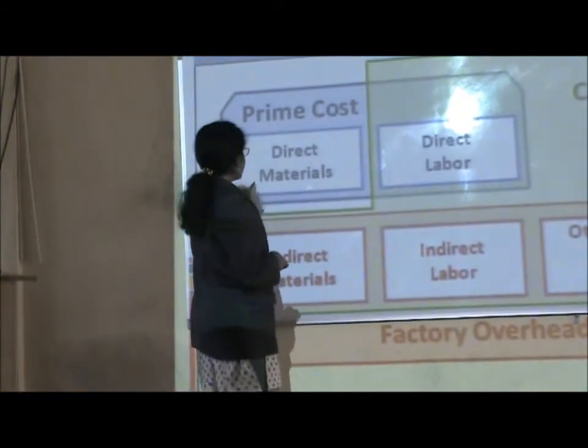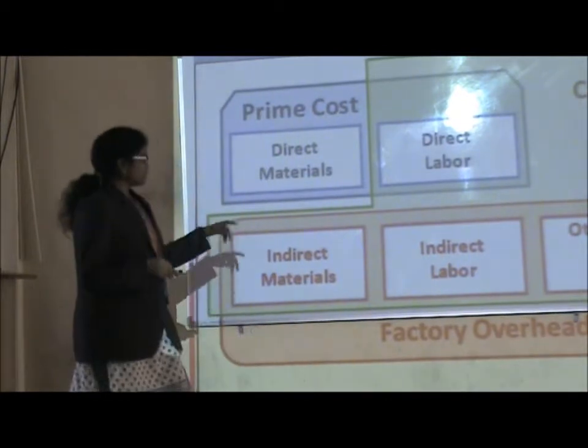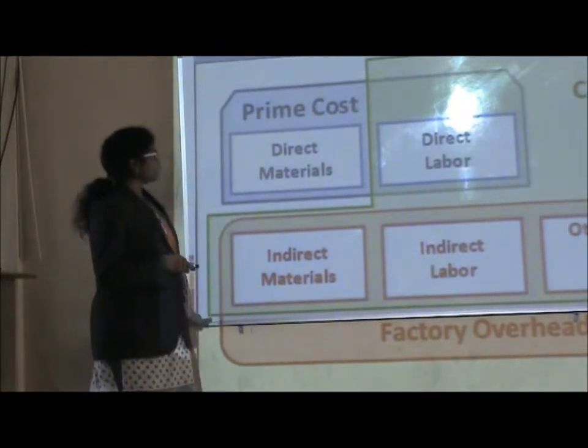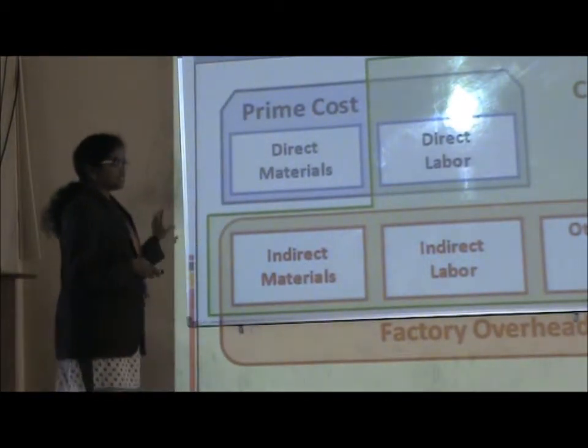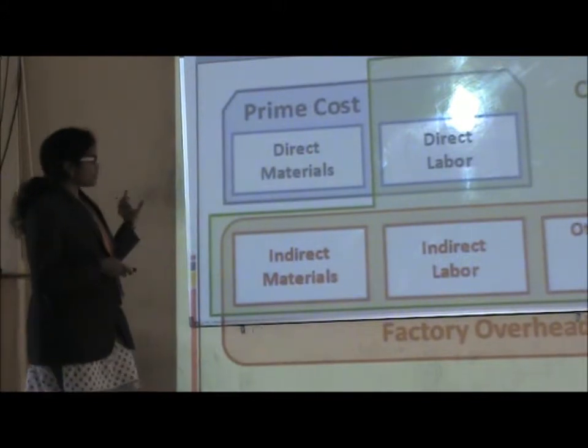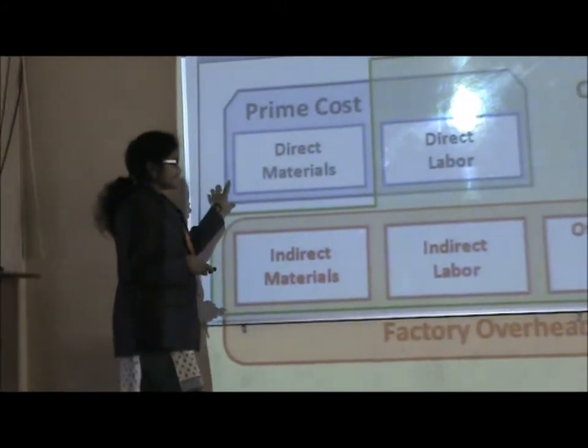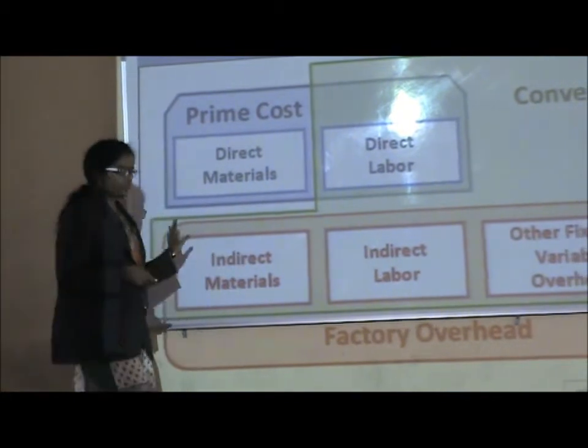The sum of direct materials and direct labor is called prime cost. Prime cost is the principal cost. First, we have to incur cost in direct materials and direct labor. Then only we can start the production process.